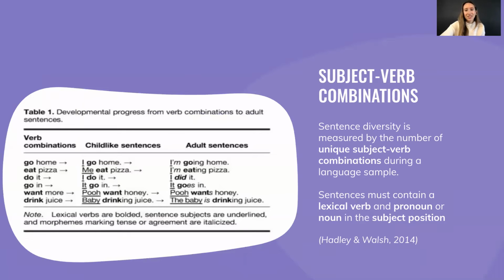To measure structurally specific lexical diversity in children, we can use the number of unique subject-verb combinations. As children learn basic clause structure, they discover that words are grouped into different parts, like subject and verb phrases. Then we start to see these subject-verb combinations appear in childlike sentences, which then develops further into adult sentences.